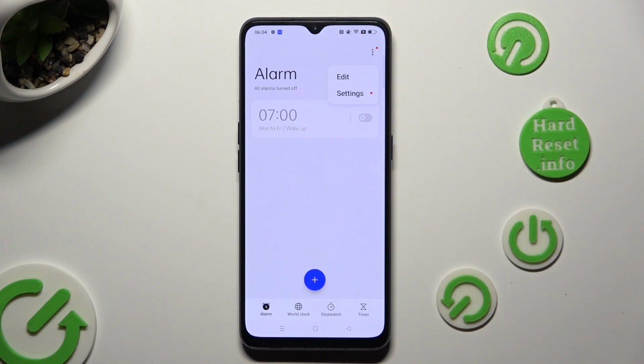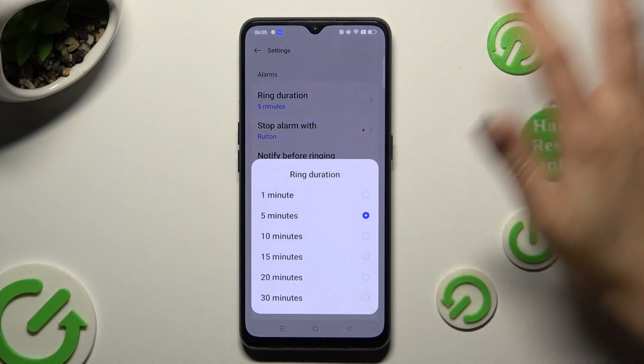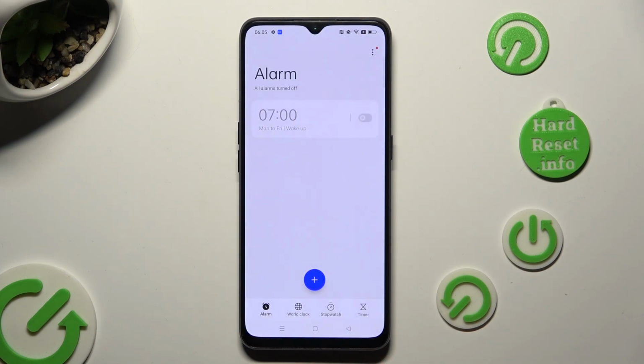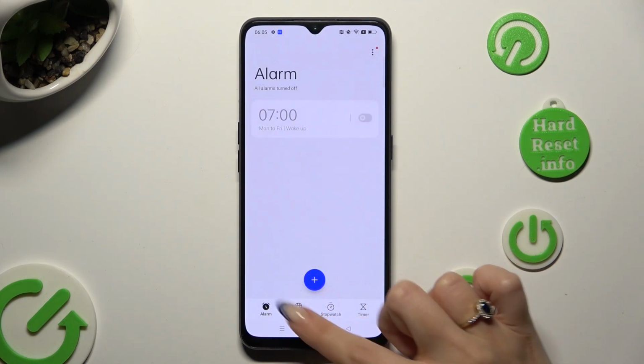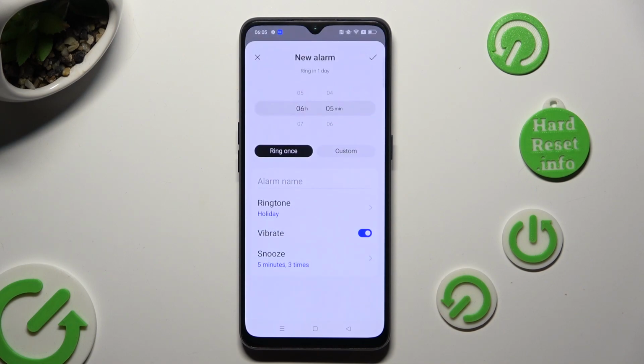Then click on Settings and adjust all of those options however you want to, like ring duration. When you are finished, go back and tap on this icon with a plus at the bottom to create your alarm. Firstly, set up an hour.